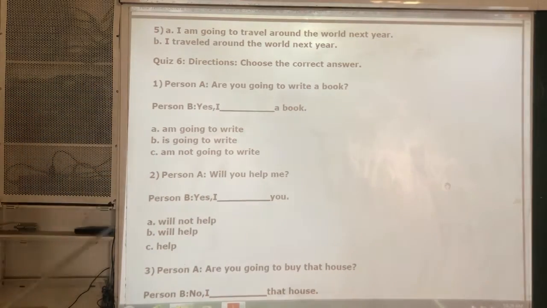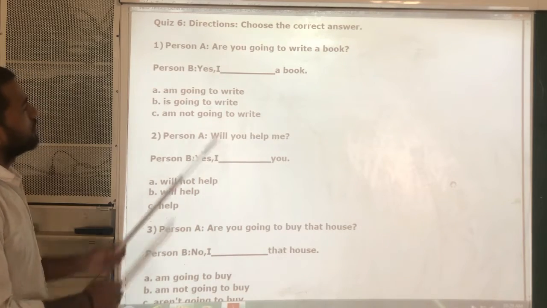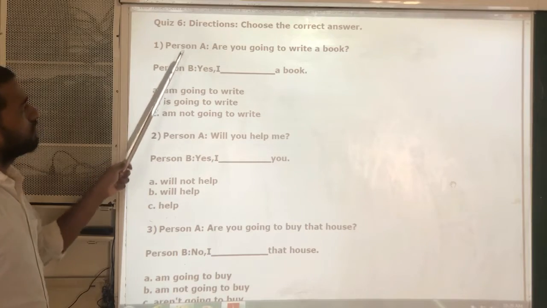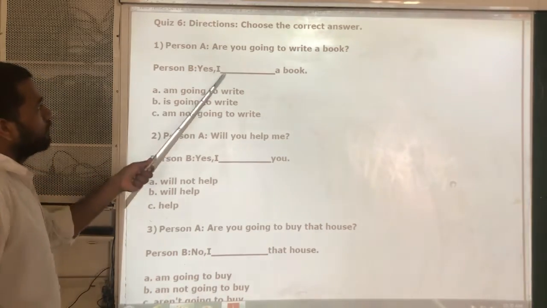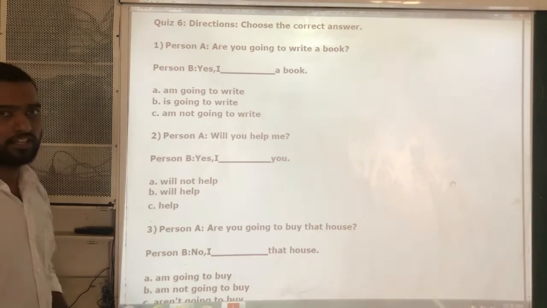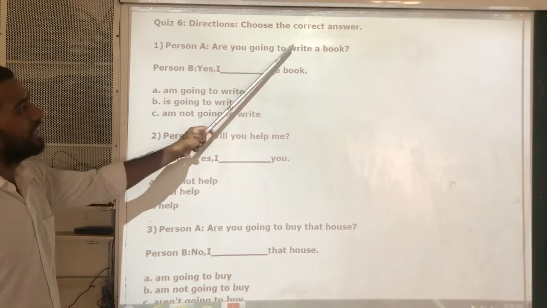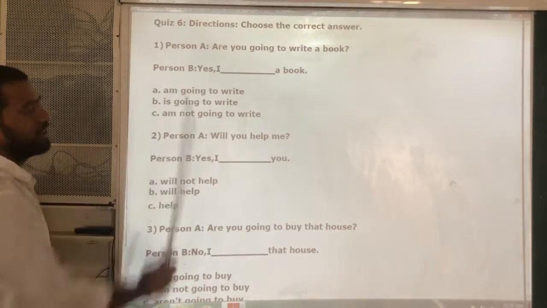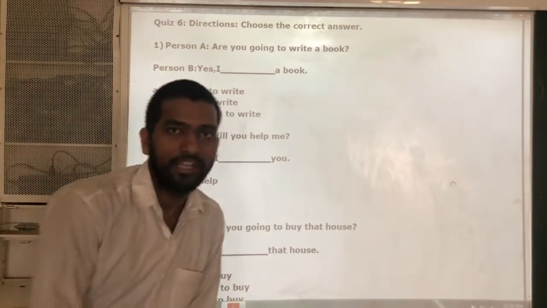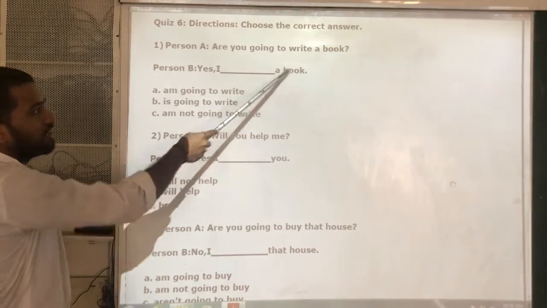Okay? Next. Quiz number 6. Directions are given. Choose the correct answer. See, look at the first question. There are two persons talking to each other, and here one blank is given. In the blank, you need to choose the appropriate answer. Which one is correct? Okay? See, first one. Person A is talking. Are you going to write a book? Means he asked one question. What is that? Are you going to write a book? Means will you write a book in future? Okay? And person B said, yes, I dash a book.